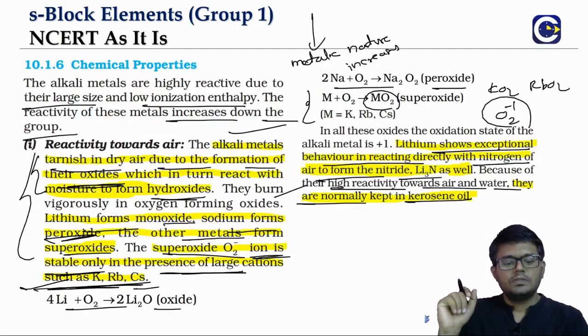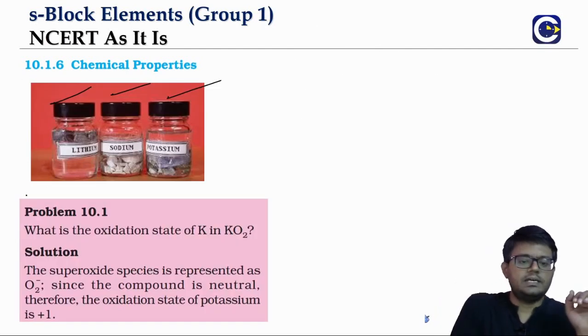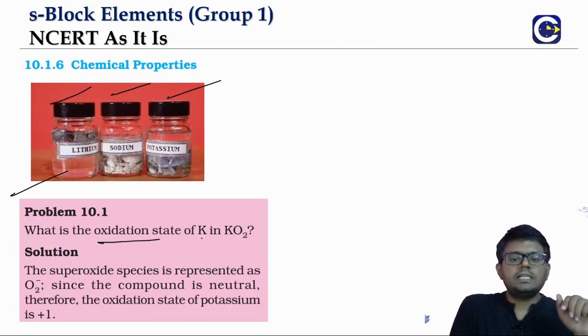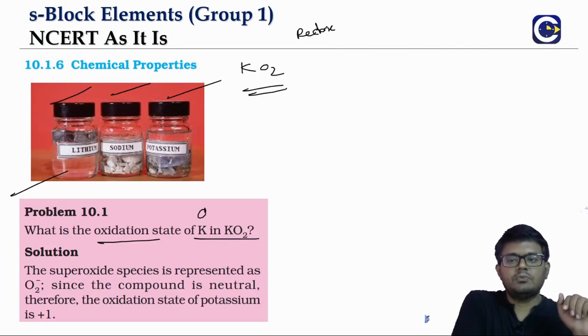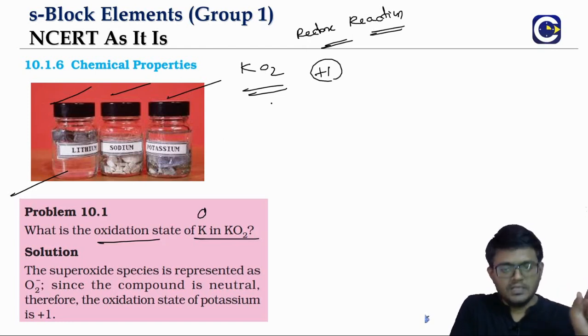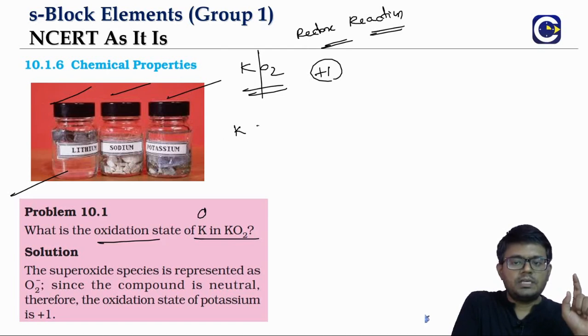Okay. This is an example question in the NCERT book. What is the oxidation state of potassium in KO2? So remember, in the redox reaction chapter we discussed this. In the redox reaction chapter, we talk about the fixed oxidation states. Like the first group, they have a fixed oxidation state of +1. In this also, potassium will have +1.